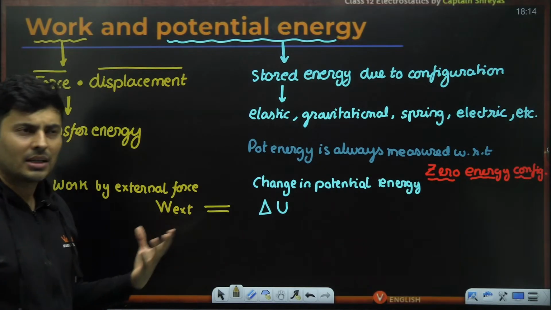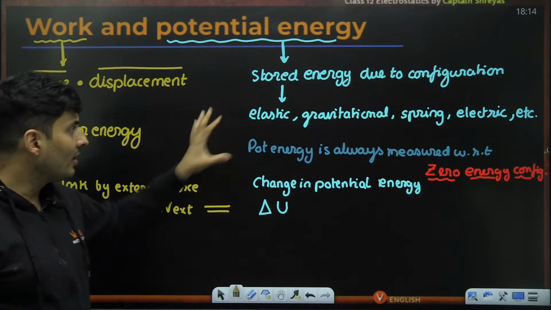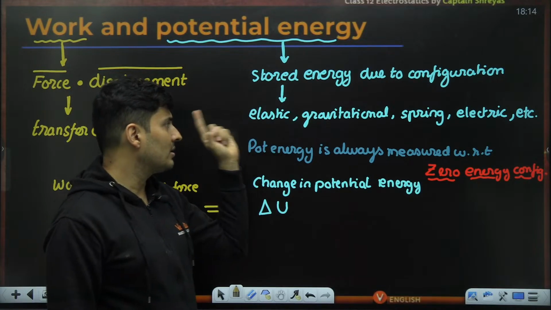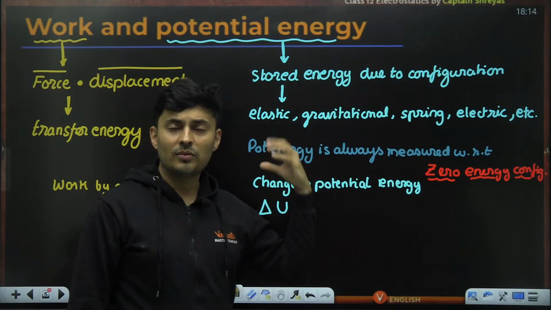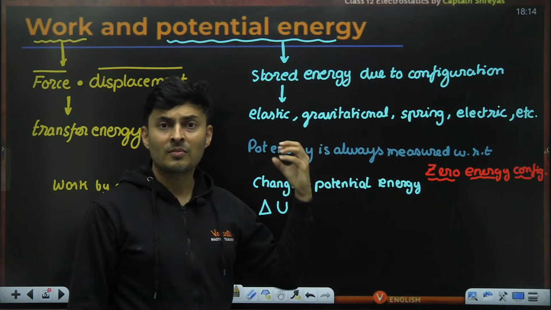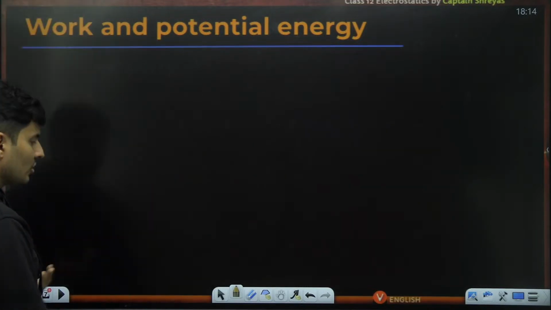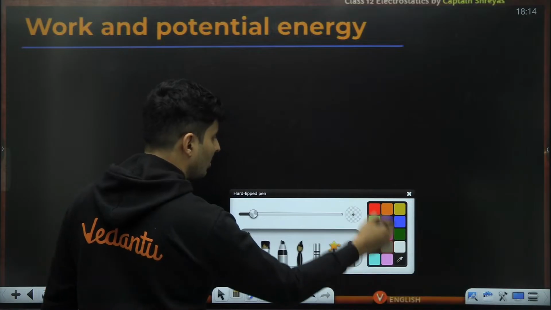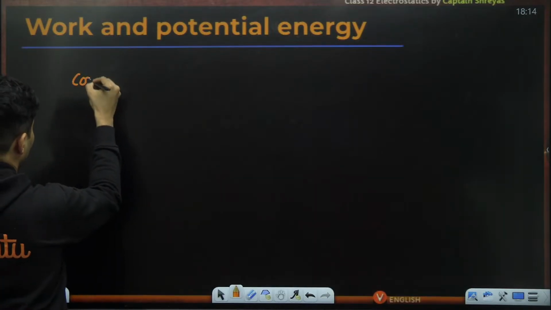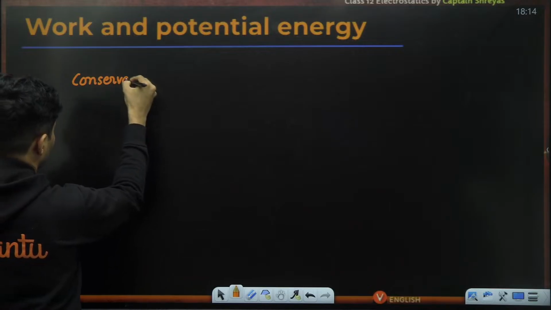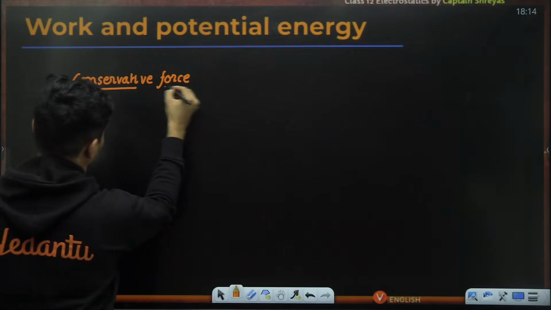But that's not all. You will also hear some word called work done by the conservative force. And always you will see potential energy is associated with elastic, gravitational, spring, electric. These kind of forces are conservative in nature. So comes the next concept over here, which is also useful in this chapter, which is the concept of conservative force.